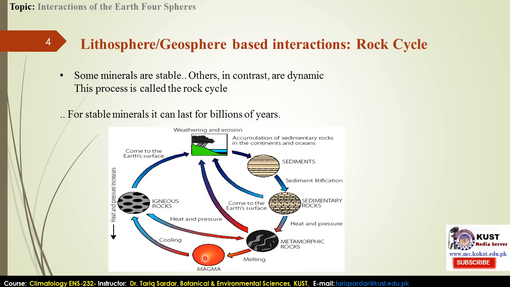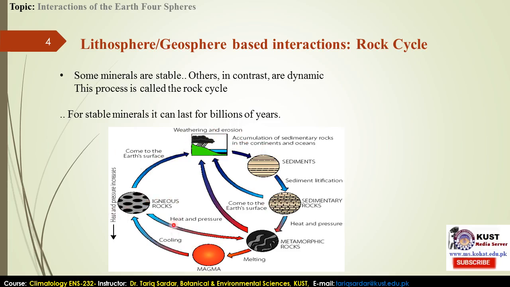However, if they go down to the mantle, below the lithosphere, the very rocky part of the crust, then they can form magma that is very heated and pressurized. They can go to the surface and, after cooling, become igneous rocks. And the same if they come to the hot surface, after weathering and erosion they can form sedimentary rocks.